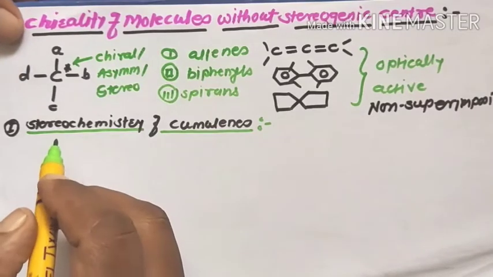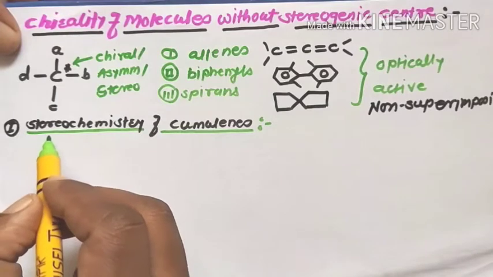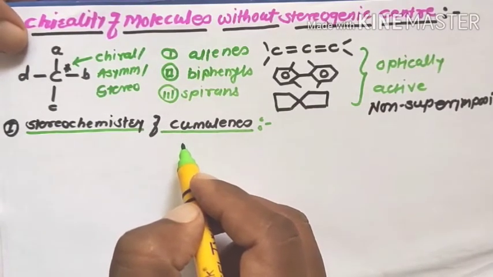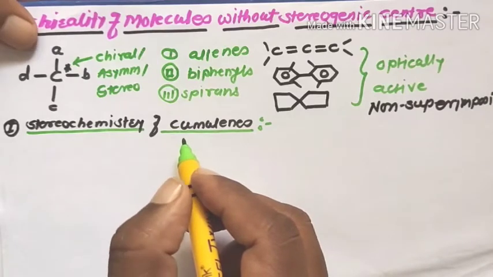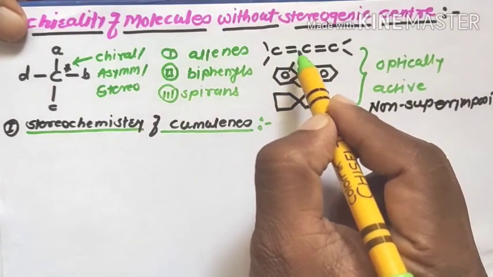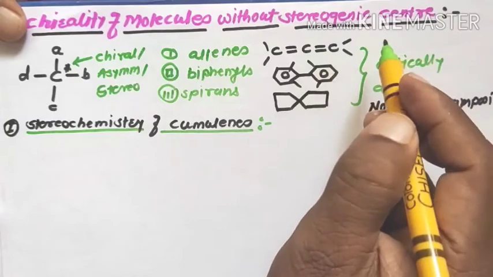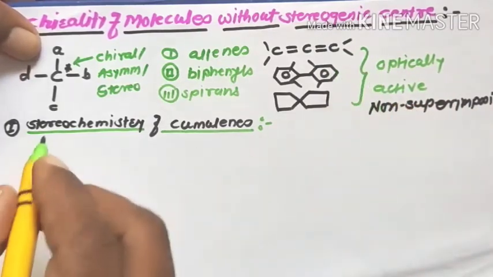Now, the first example, that is the allene system, also known as the stereochemistry of cumulene systems. Cumulene means a compound having two or more cumulative double bonds. Like the compound containing carbon-carbon double bonds, these carbon-carbon continuous double bonded systems are known as cumulative compounds.